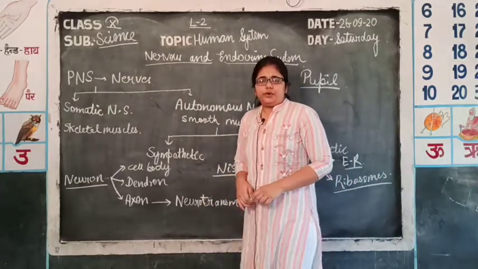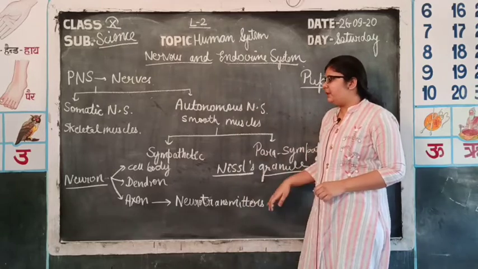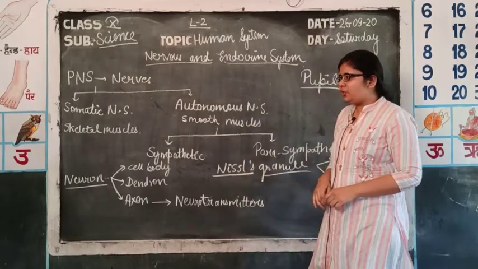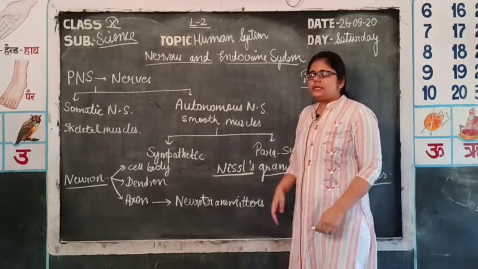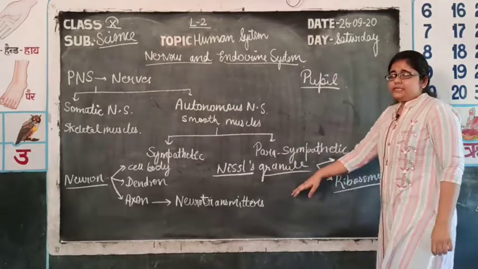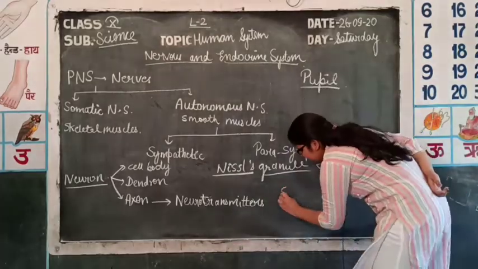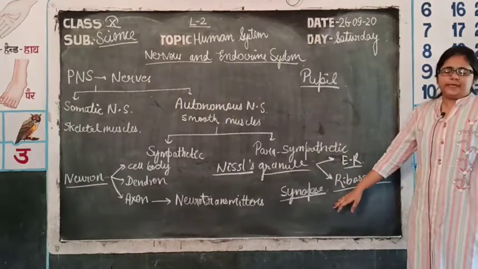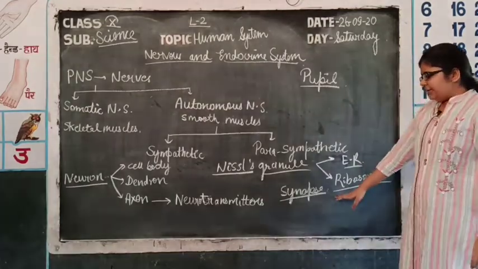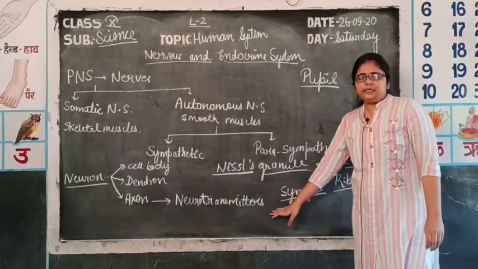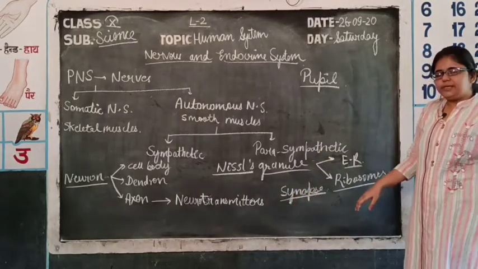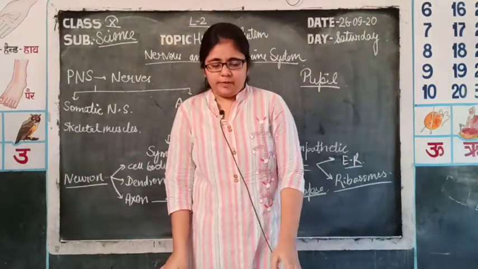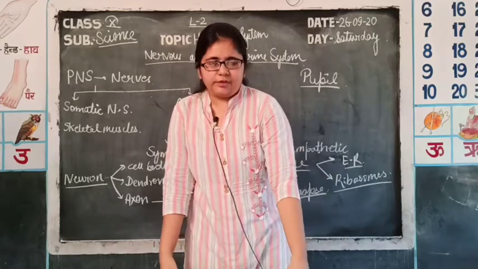At the end of the axon, there are knob-like structures known as synaptic knobs, in which synaptic vesicles are present, which contain neurotransmitters. Neurotransmitters are chemicals which are released in the synapse. The synapse is a gap, a space present between two neurons. So, in the synapse, neurotransmitters are released and then the message is transmitted to another neuron. So, this was all about the peripheral nervous system and the structural and functional unit of the nervous system, that is the neuron.